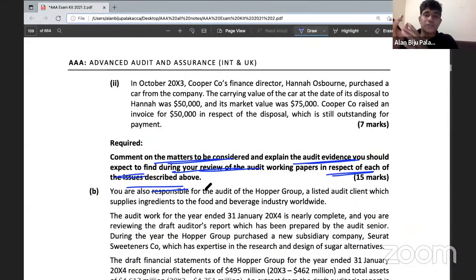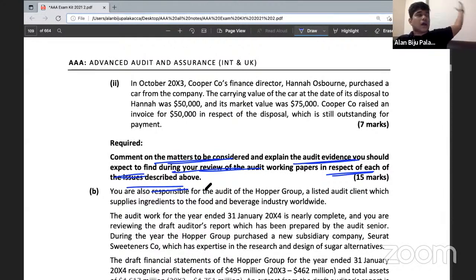However, when it comes to the audit evidence part, it will be different. Here you are not requested to perform any set of procedures. Instead, the examiner is asking you about audit evidence which you can find in the working papers. So you have to assume that somebody has already collected some set of evidence by performing audit procedures. So the only thing you have to explain is the evidence that you can find there. Always keep this assumption.